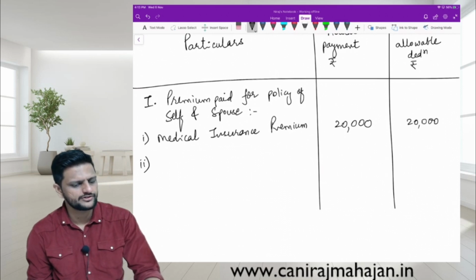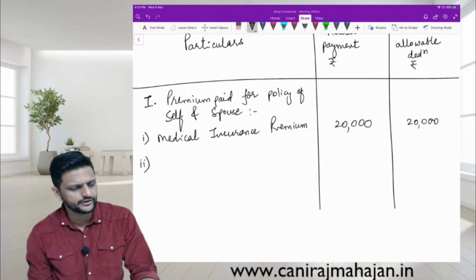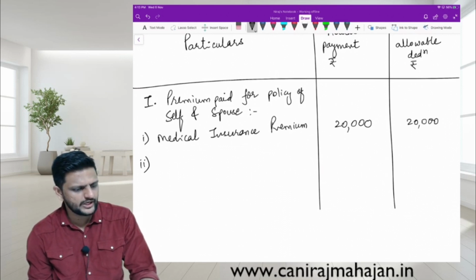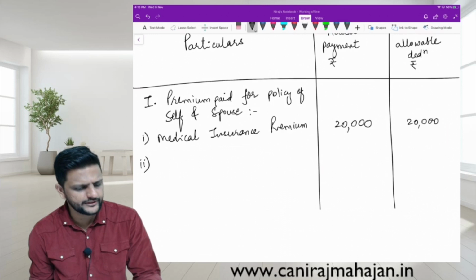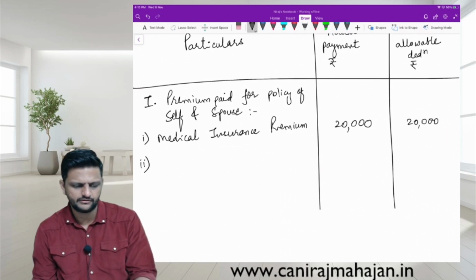Has he made contribution somewhere? He also paid medical insurance premium for his father. That is okay; right now we are talking about his own family expenditure. He contributed 3,600 to CGHS during the year. Fine. His own contribution to CGHS, as well as preventive health checkup for himself and spouse: 3,000 in cash for himself and spouse, and 4,000 by cheque for his father.